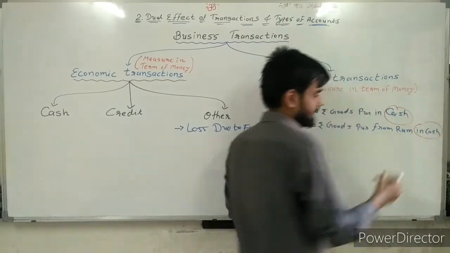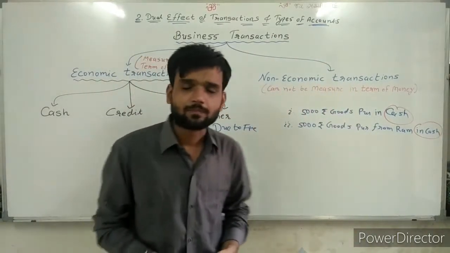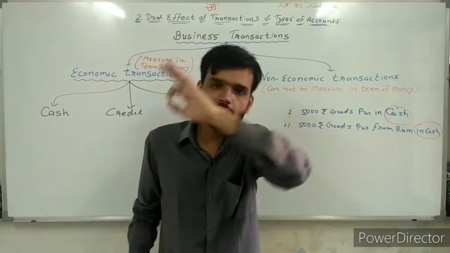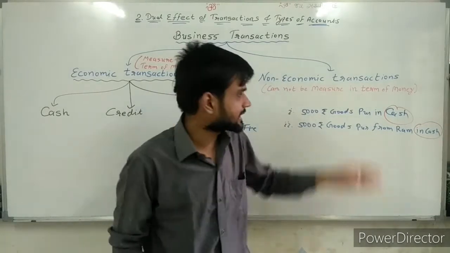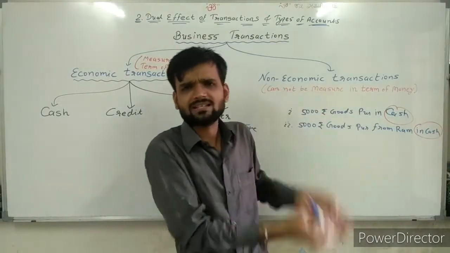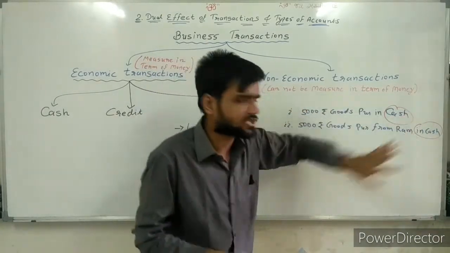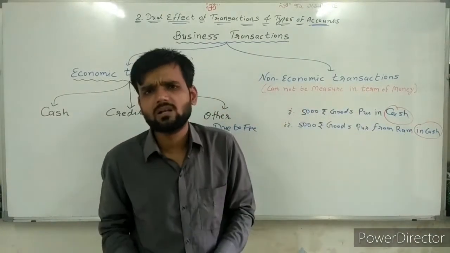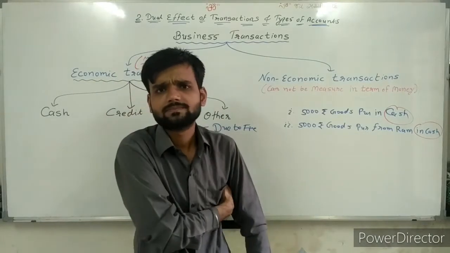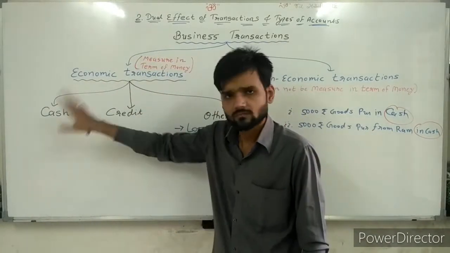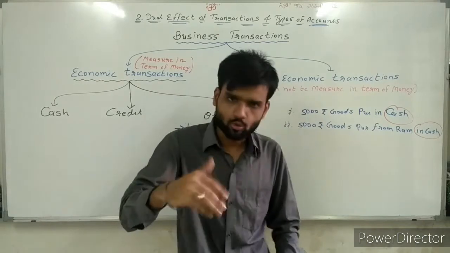Again, it is given cash. Whenever cash is clearly mentioned in the transaction, it means it's a cash transaction. This transaction is made in cash, so it is a cash transaction. Simple. Nothing else. Now, going ahead.